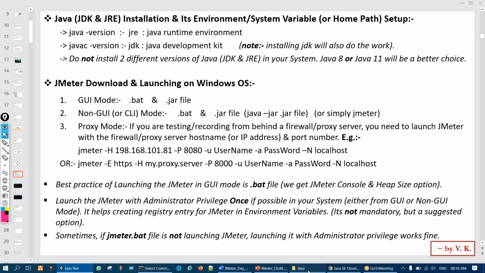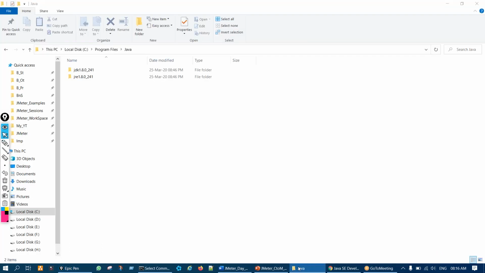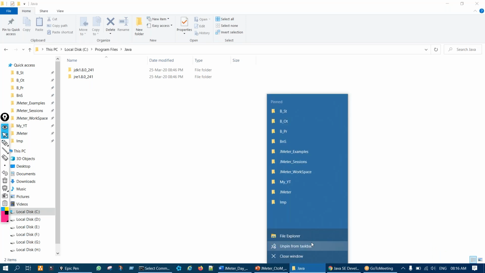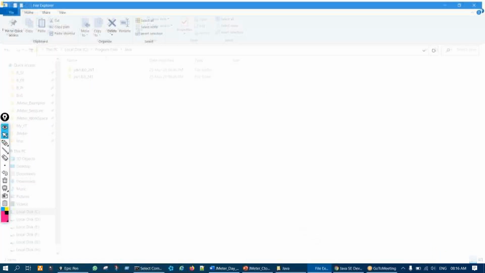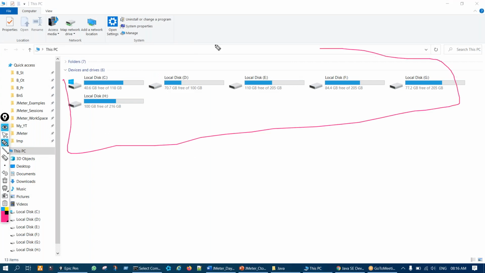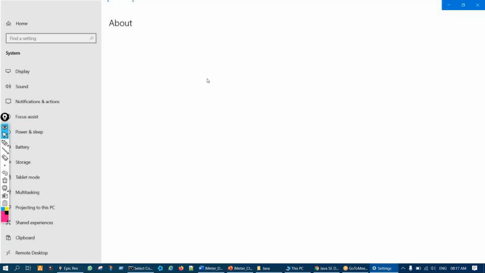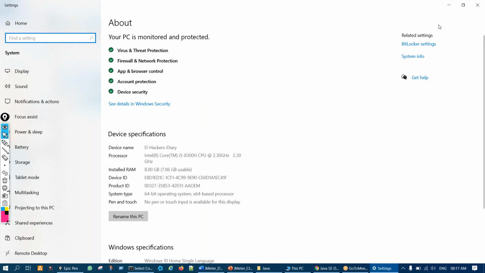On the same, open My Computer. Whenever you open My Computer, we'll get all the available disks, right? This kind of thing we'll generally get. So what you can do is go here, system properties, right? System properties. No, not here.